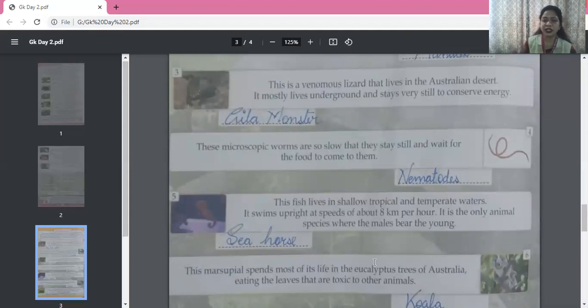Fifth one, this fish lives in shallow tropical and temperate waters. It swims upright at speeds of about 8 km/h. It is the only animal species where the males bear the young. So only animal species where males bear the young. So this is seahorse. Seahorse.